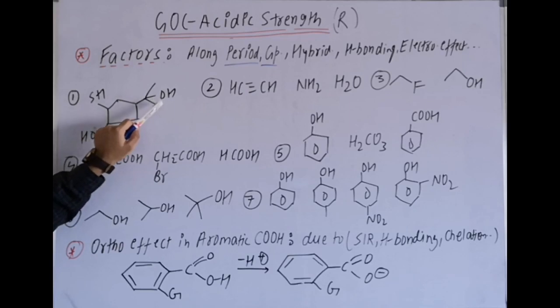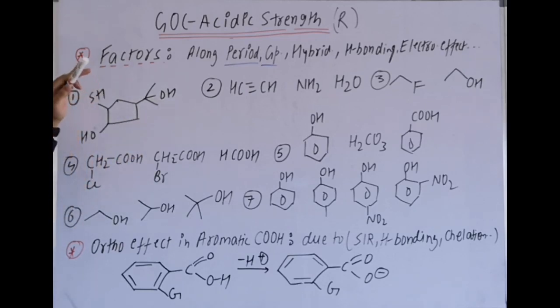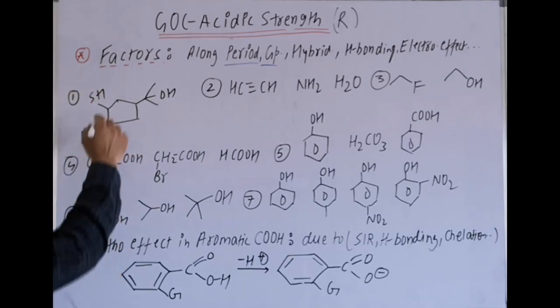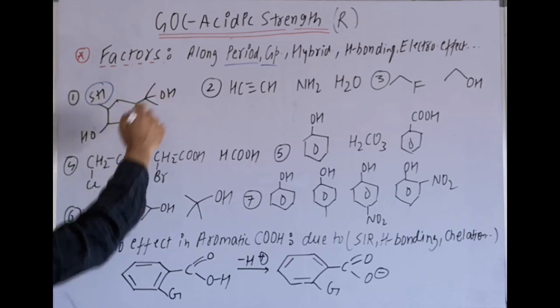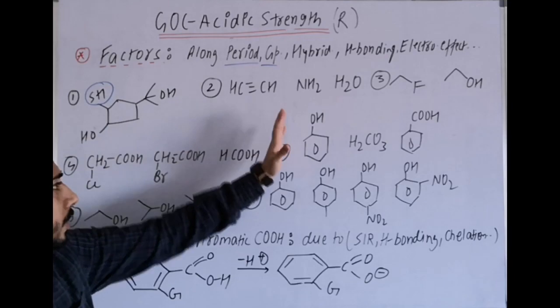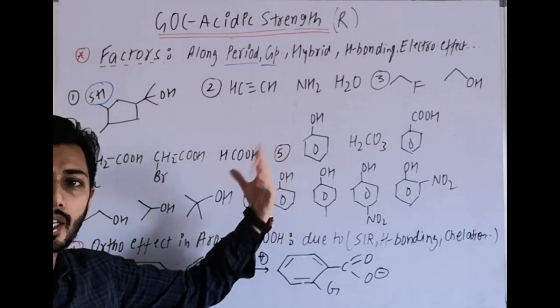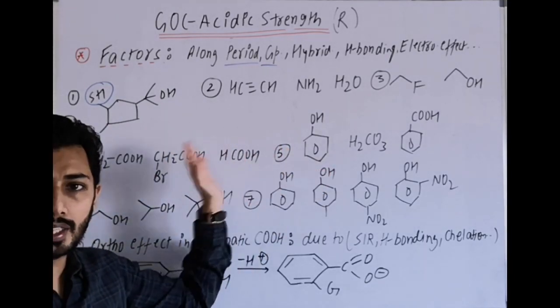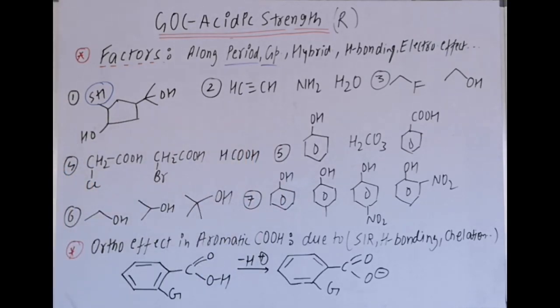Now we can use the top to bottom trend, that SH should be more acidic as compared to OH. Or you can try the first 5 examples, pause this video, try these examples, then I'll explain here, check your answers also. So I am explaining the first one.